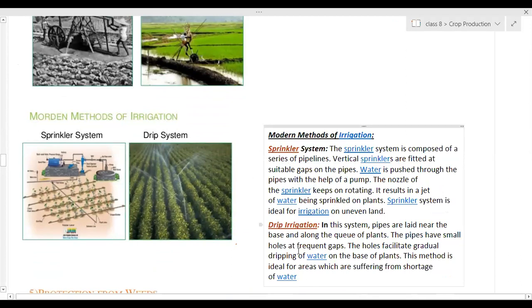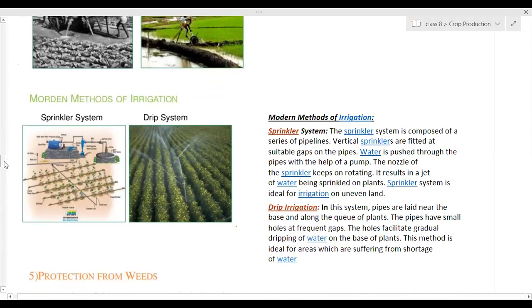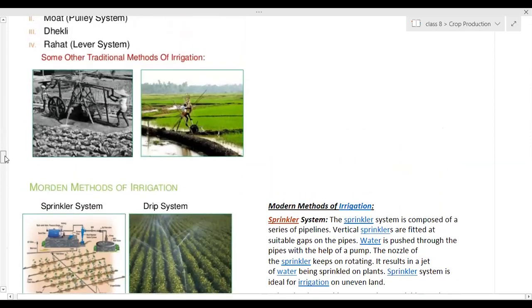Modern methods, right on this part. Modern methods of irrigation. After that, write the 4 examples. For example,